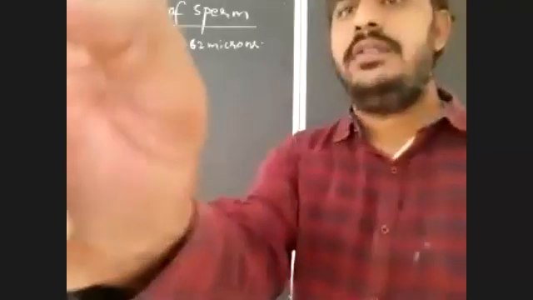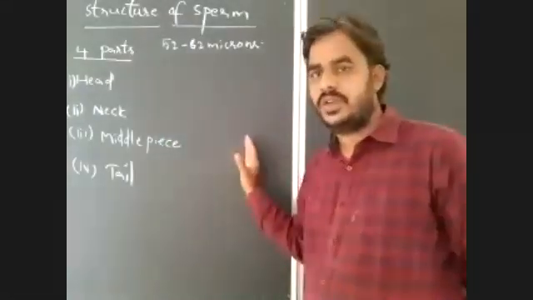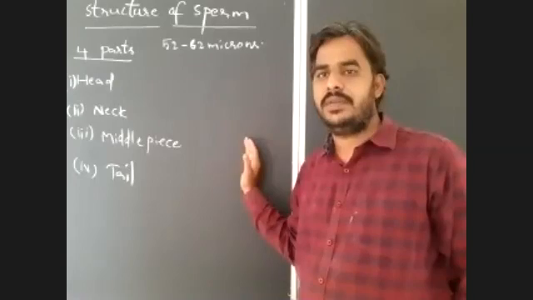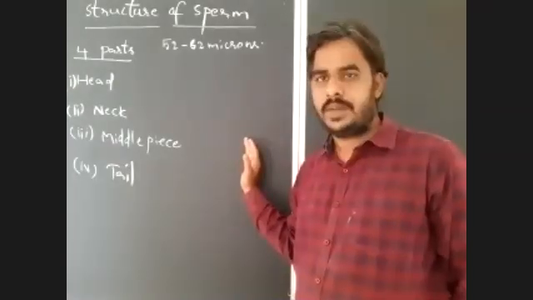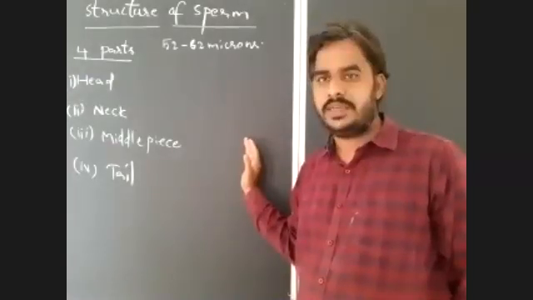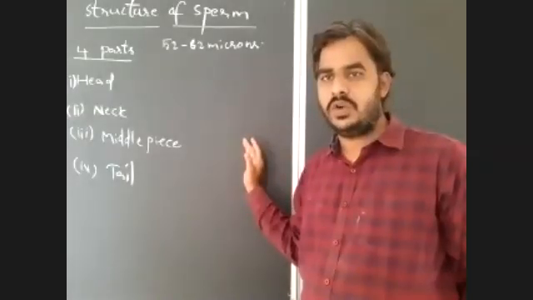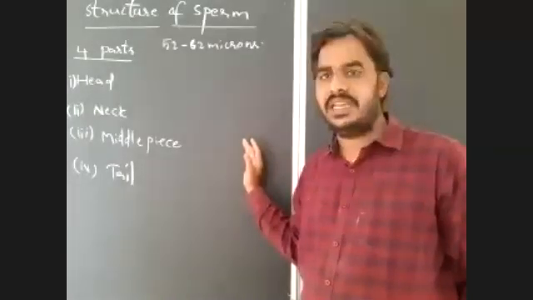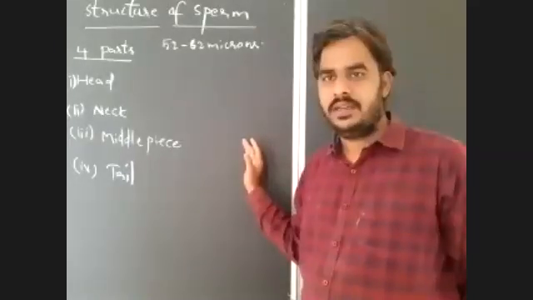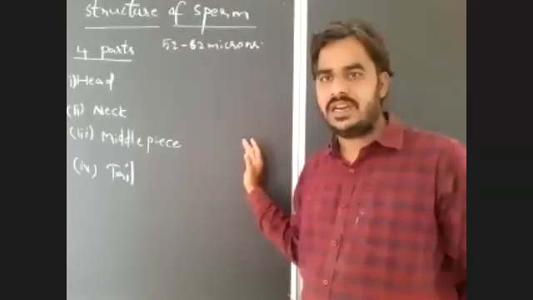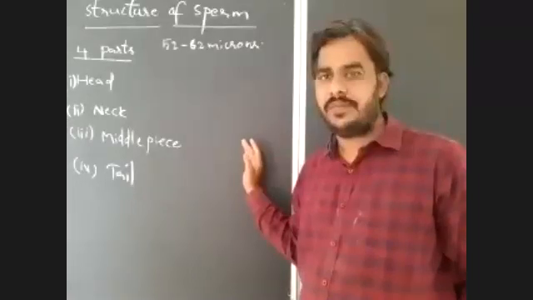The spermatozoa are produced in the seminiferous tubules of the testes, and they will be stored a maximum of 1 month in the epididymis. But when the spermatozoa are released into the female genital tract or female body, they can survive a maximum of 24 to 48 hours.